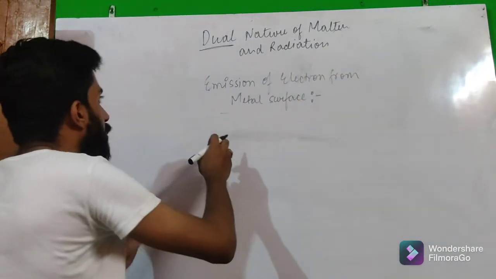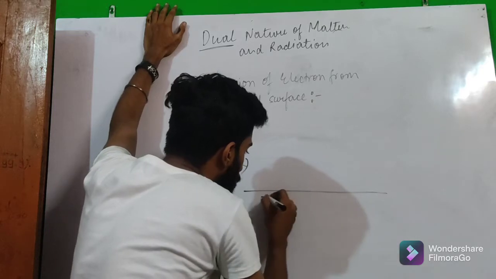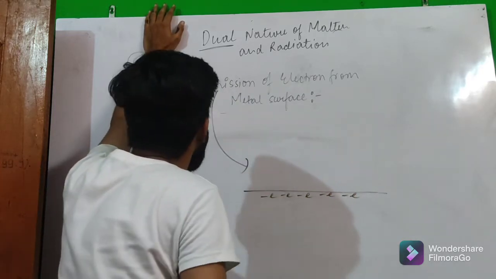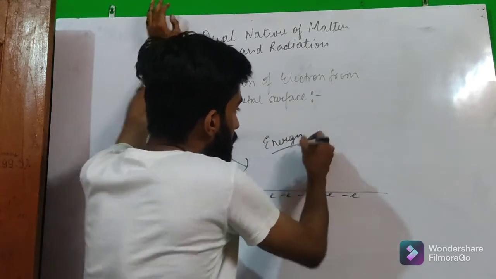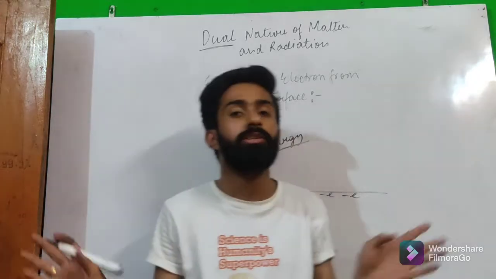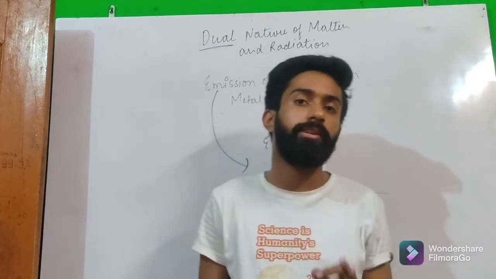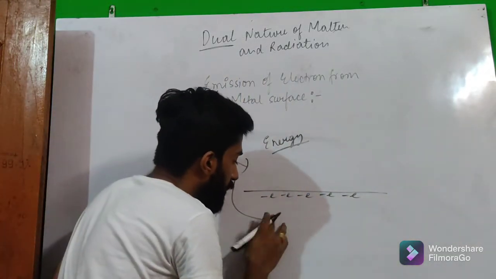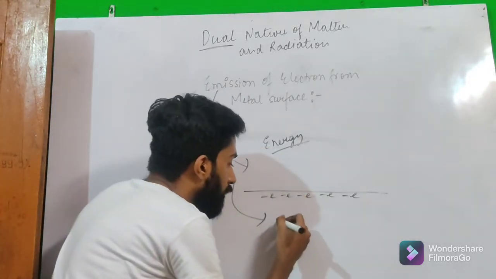Let's move forward. If we talk about the emission of electrons from the metal surface, what we actually need is energy, because in any type of emission, whether it is thermionic emission, electric emission, or photo emission, we are supplying energy to emit electrons.